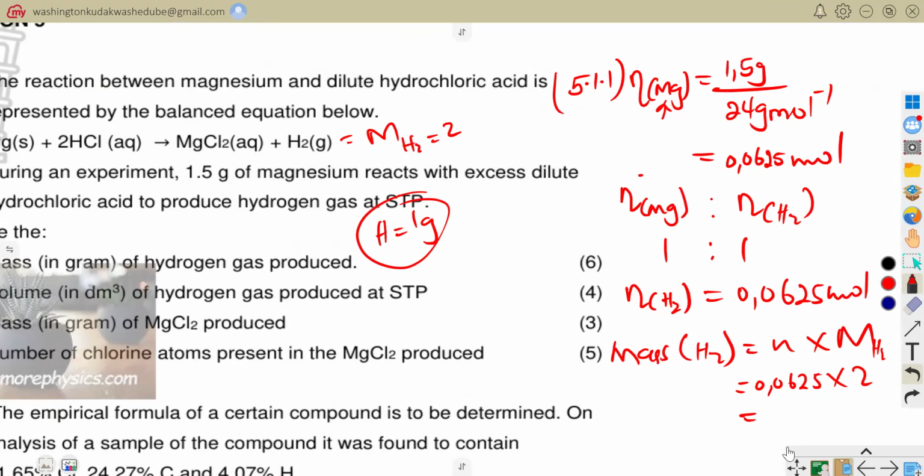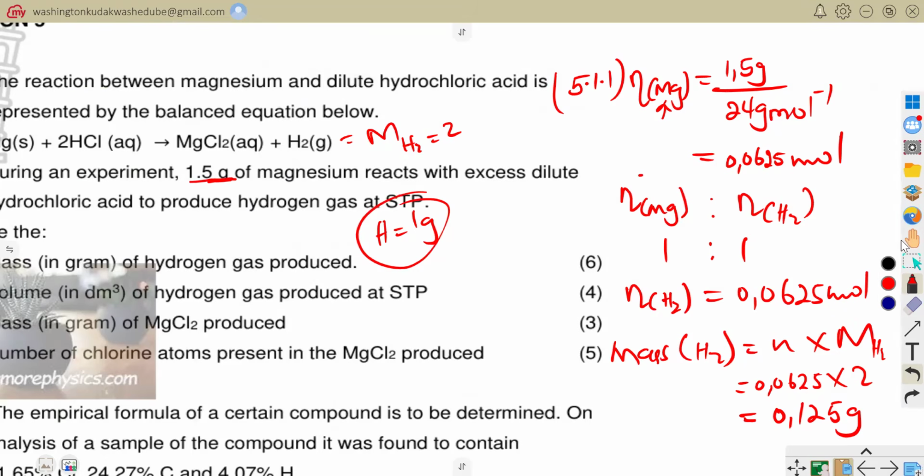So here our mass is going to be equal to 0.125 grams. So if we used 1.5 grams of magnesium, if this was the mass of magnesium that reacted, we're going to produce 0.125 grams of what? Of hydrogen. That was the mass of hydrogen.